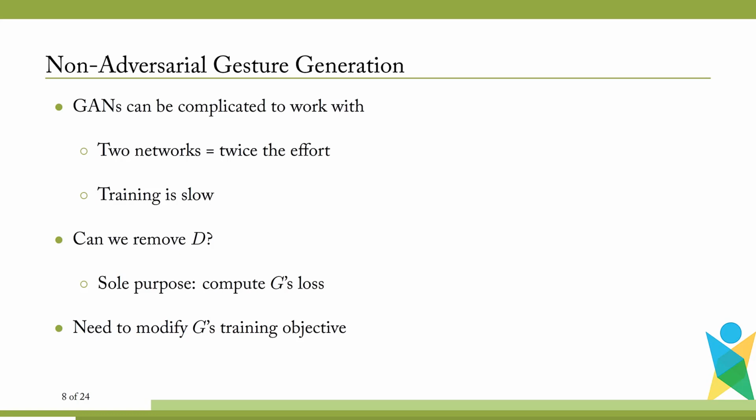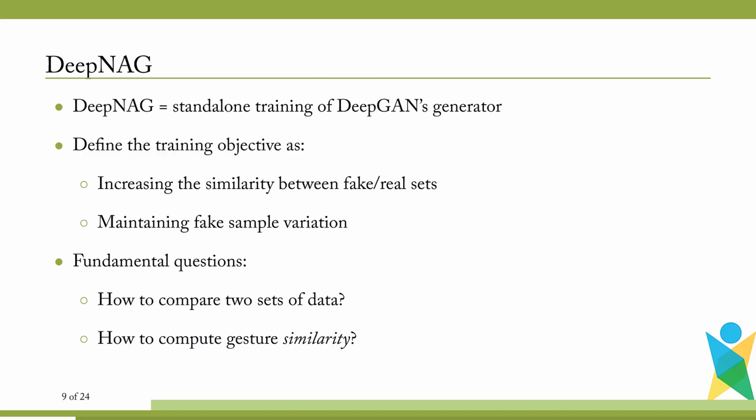As mentioned previously, GANs are complicated to work with, primarily because there are two networks to train, and the entire training process is slow. Thus, we seek to simplify this training procedure, and we ask ourselves a fundamental question. Is it possible to completely remove the discriminator network, as its sole purpose is to compute the loss for the generator? In order to do this, we need to modify G's training objective. This led to the design of DeepNAG, which is the standalone training of DeepGAN's generator.